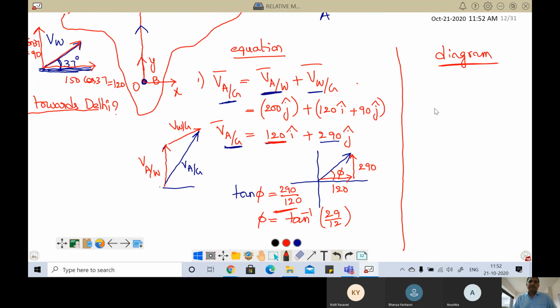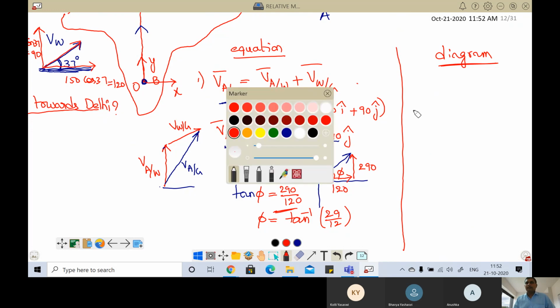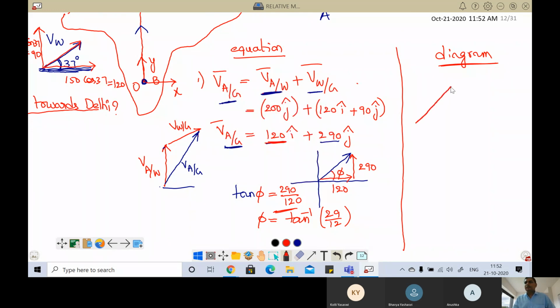Exactly vertical direction, correct? Now the velocity of wind is at an angle of 37 degrees. So let us resolve it into two components, so you will have two vectors.